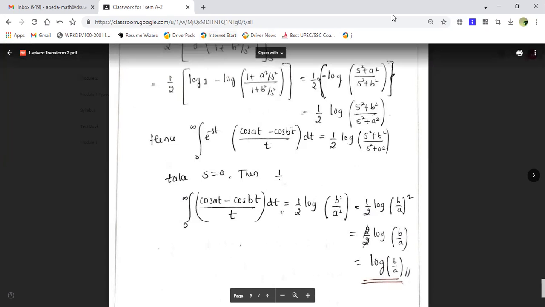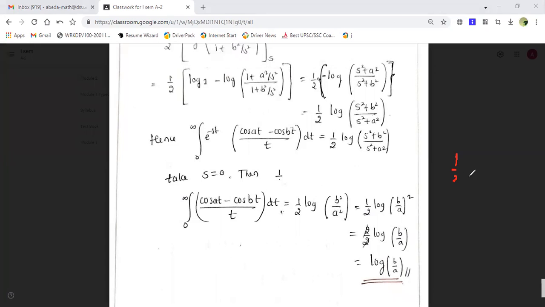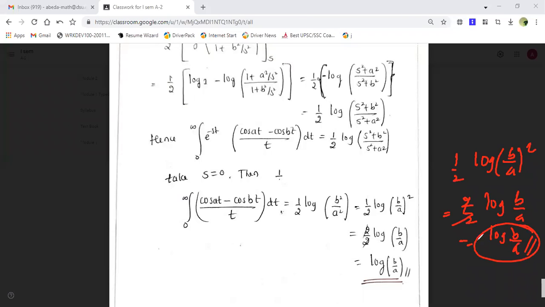So (b by a) the whole square means what? You know this? 1 by 2 log of (b by a) the whole square. So this 2 you can take out. This is 2 by 2 log of b by a, so this is just log of b by a. So this is the value. We are finding out the value here. So these questions will be asked as evaluate. Okay. So these are the next variety of examples.